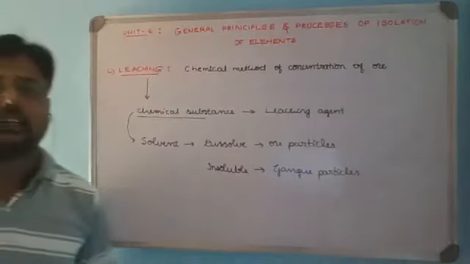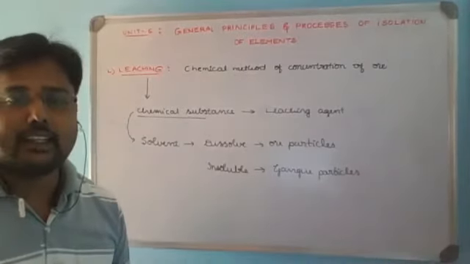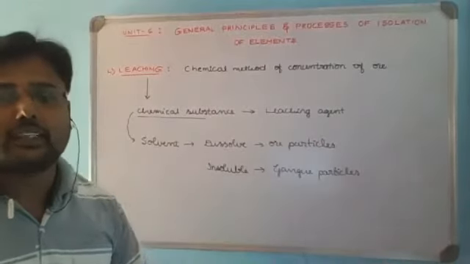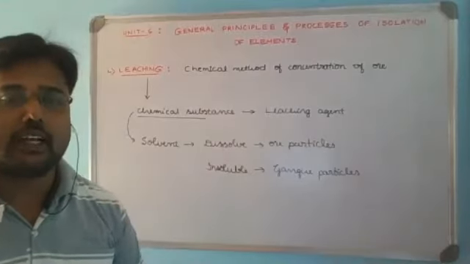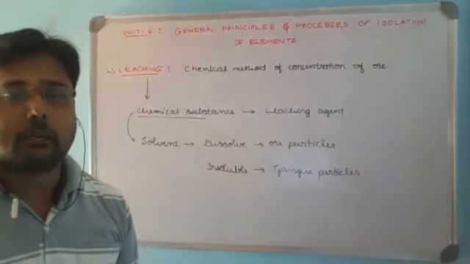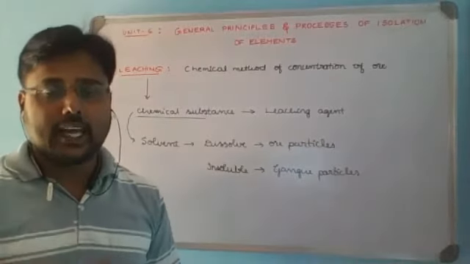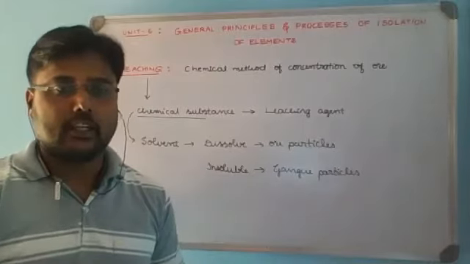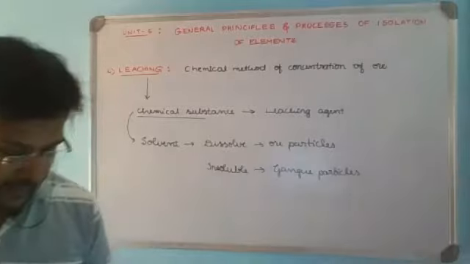Gangue particles remain insoluble, whereas the ore particles selectively dissolve in the solvent, which acts as a leaching agent. So these are the conditions to be satisfied by the leaching agent for a particular ore. The selected leaching agent should chemically react with the ore particles and dissolve them, whereas the gangue particles should remain insoluble in it.